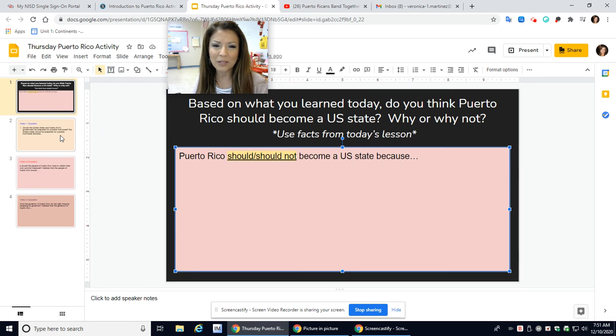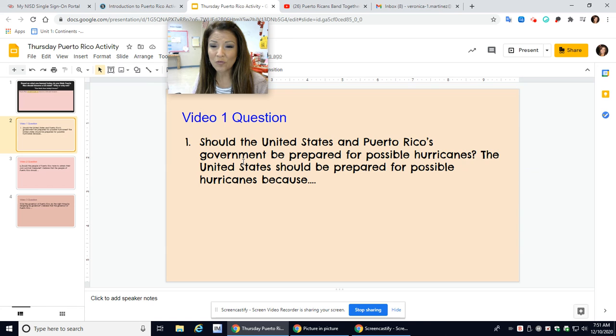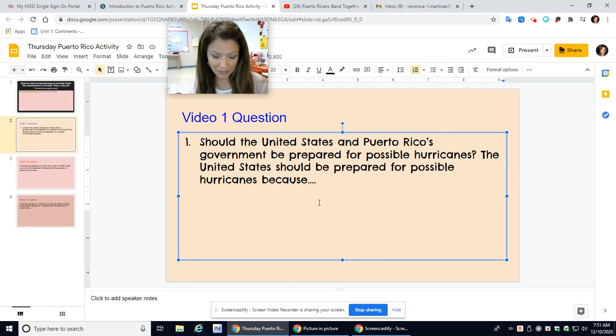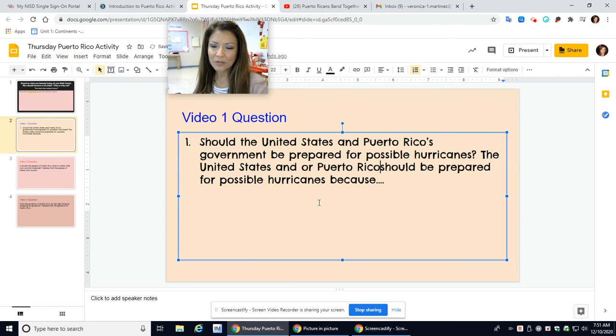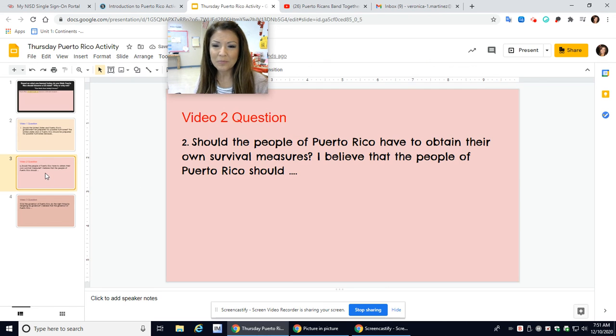There's a STEM question for you there. This is for video 1. Should the United States and Puerto Rico's government be prepared for possible hurricanes? The United States should be prepared for possible hurricanes because the United States and or Puerto Rico, okay? All right, so there's your STEM. Should the people of Puerto Rico have to obtain their own survival measures? I believe that the people of Puerto Rico should. This is where you're going to answer.